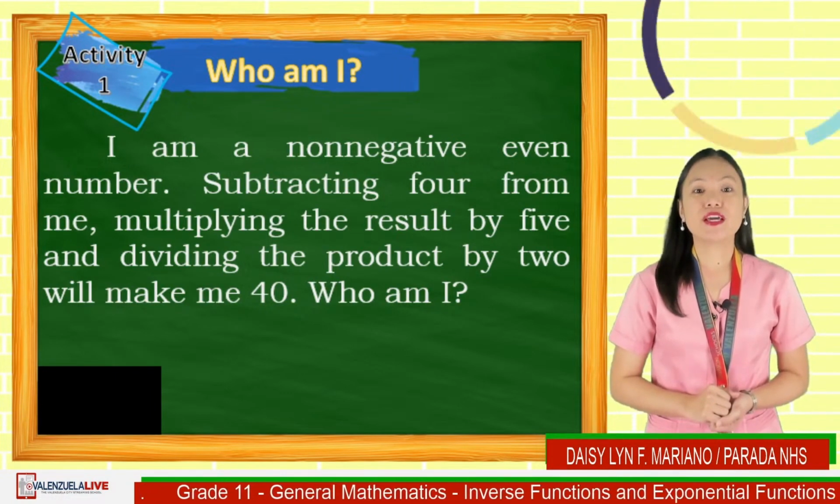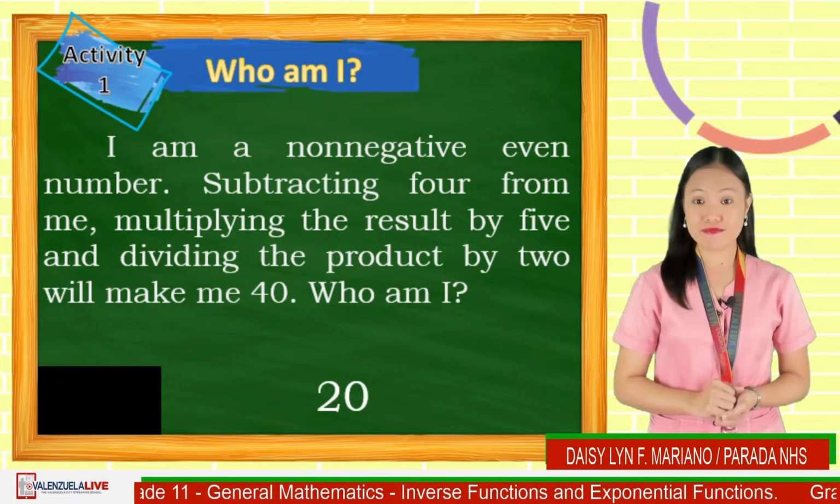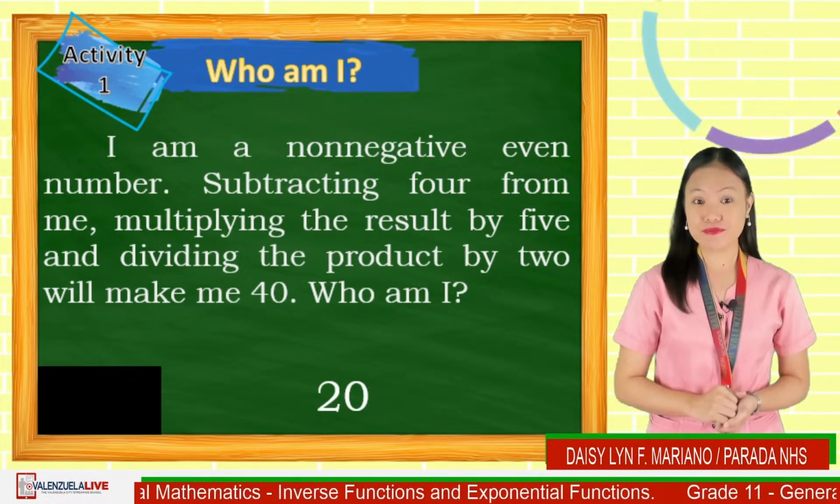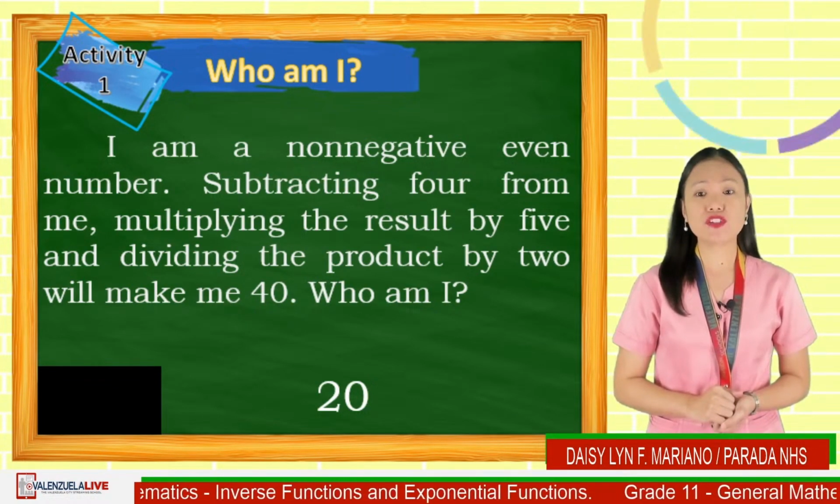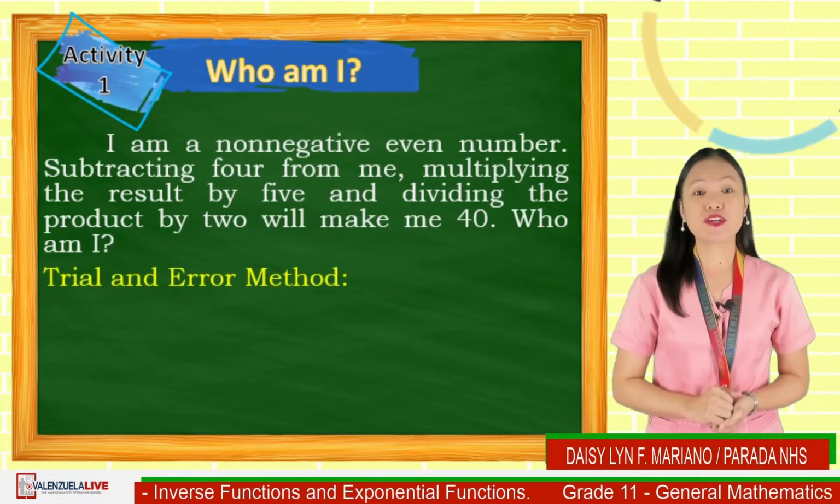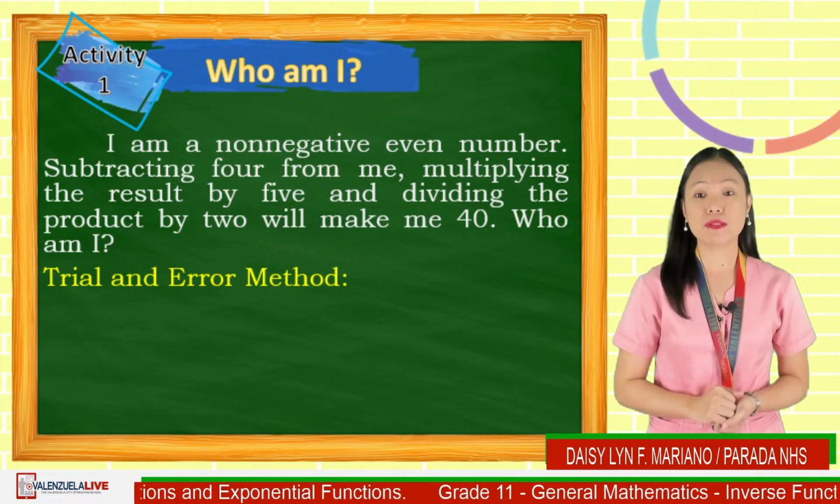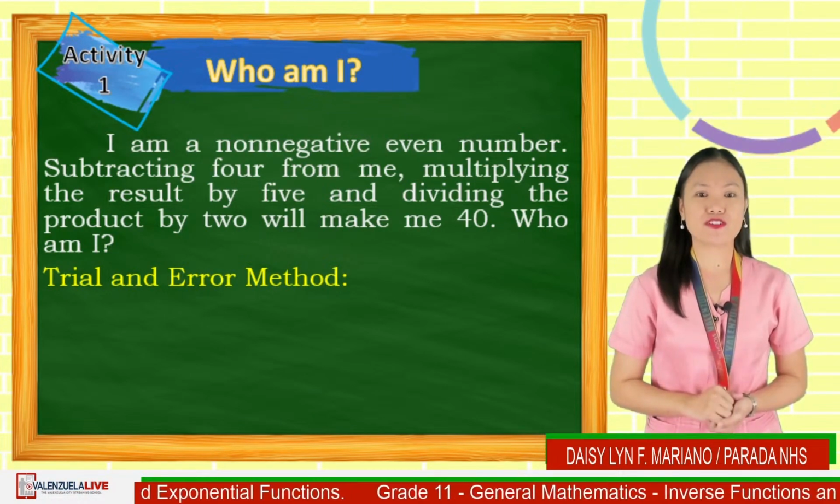Time's up. If you answered 20, then you are correct. How did you get your answer? It is not surprising that you just guessed the answer, because trial and error is one of the different techniques in answering a problem like this. Let us check your answer.